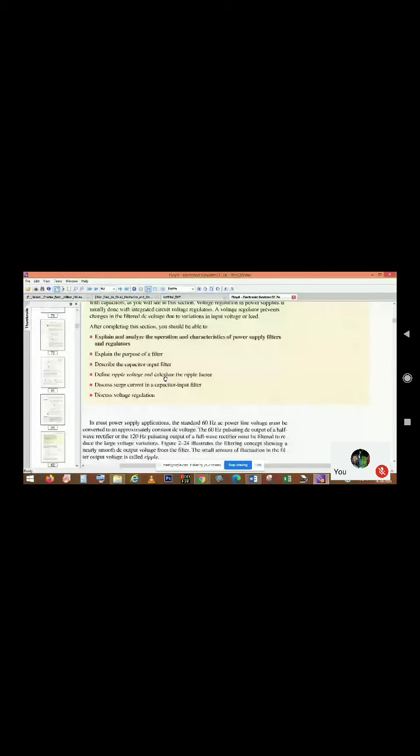Some examples and some numericals are also here. I will share these kinds of numericals with you later. Do you have this book for semiconductor physics? Do you have books? No sir. Then if I convert the book pages to PDF and give them to you like before, will that work? Yes sir, it will work. Will you be able to see it that way? Yes sir, we will be able to see. Fine. Okay.